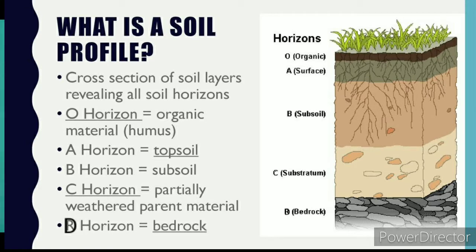And the substratum and the last layer, the parent rock or the bedrock, do not support any plant growth.